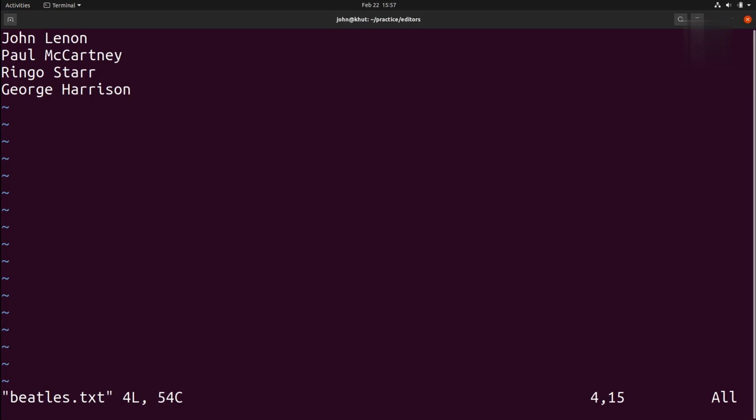Now I can scroll up and down using the arrow keys. If you have not been able to install vim, then using the up-down keys may be interpreted in a very different way. You may start seeing some strange characters on the screen. Then how would you scroll? Well, in that case, you can go into the command mode and use the following: J for next line, K for previous line, H for moving left, and L for moving right.